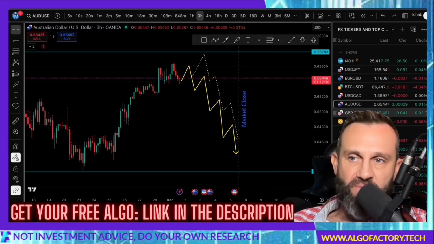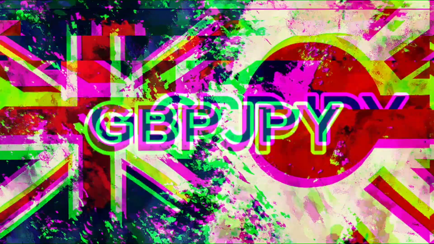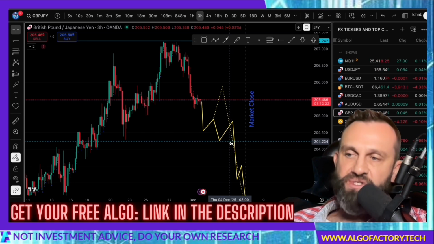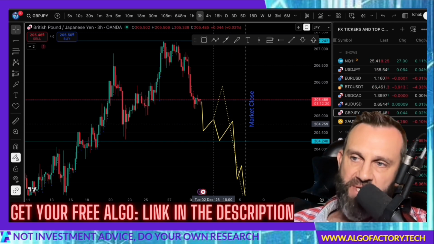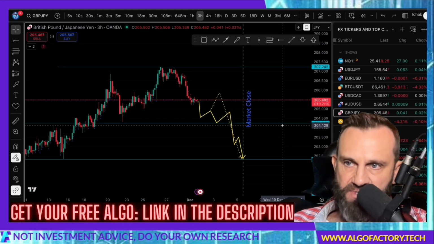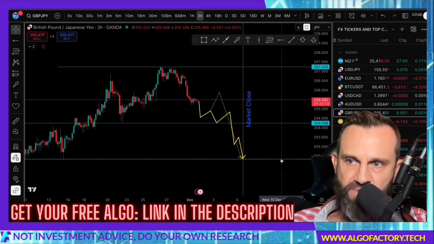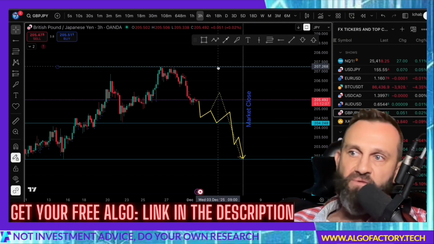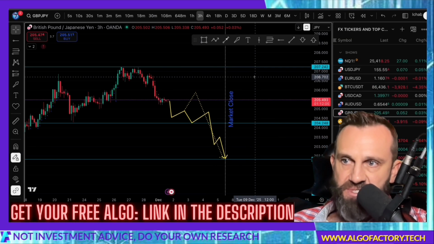Let's take a look at GBPJPY. I think pound yen will head down, meet some support at 204.23. Now, there is an odd chance that it could bounce a little bit higher before it heads down, but I do think it will break that support and head down towards the lower bound of 202.35. If there is a surprise move up, then 207.24 will be the upper bound resistance for the beast.